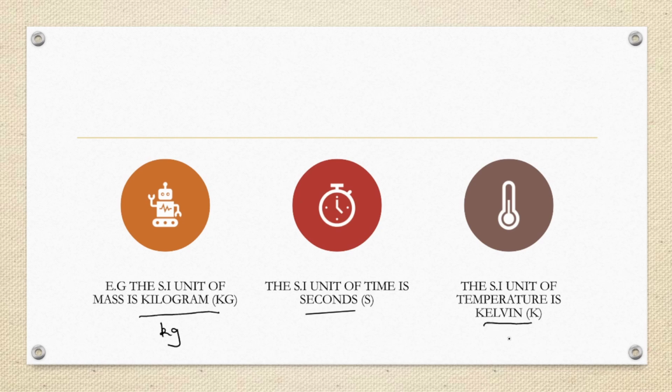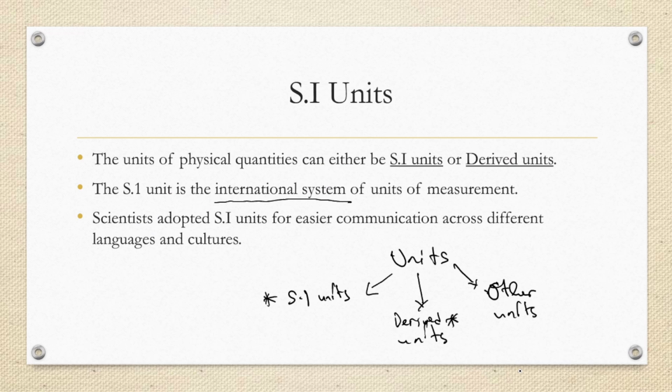Panapa vanhu vakawanda vanoita kuti mistake, vanofunga kuti SI unit ye temperature is degrees Celsius. No, the SI unit of temperature is called the Kelvin. We need to clarify this point. Iri kuti scientists adopted SI units for easier communication across different languages and cultures. What do we mean?